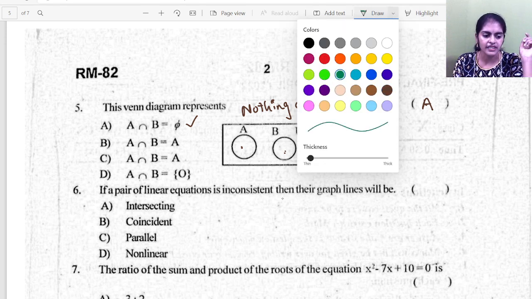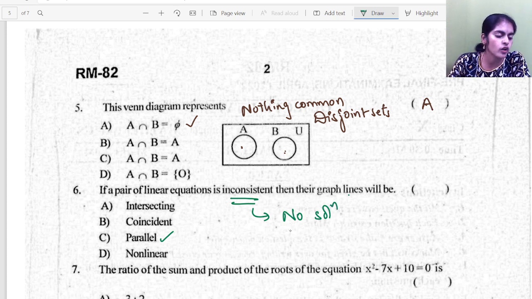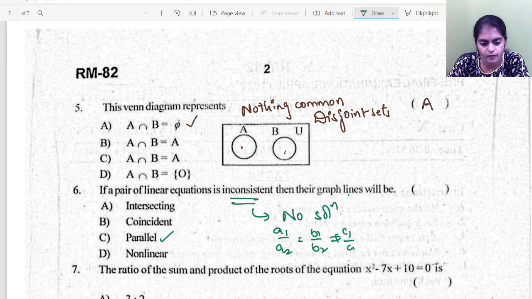If a pair of linear equations is consistent, then their graph lines will be. If the pair of linear equations are inconsistent, then the graph lines will be parallel. Inconsistent means you will have no solution. If the pair of linear equations have no solution, we call them inconsistent. Definitely for parallel lines you have no solution. And what is the condition for parallel lines? A1 by A2 equal to B1 by B2 is not equal to C1 by C2. Only two ratios are equal, so the lines are parallel.